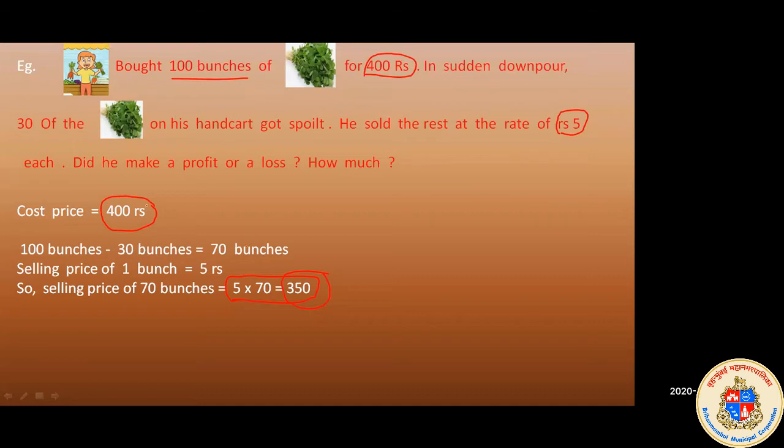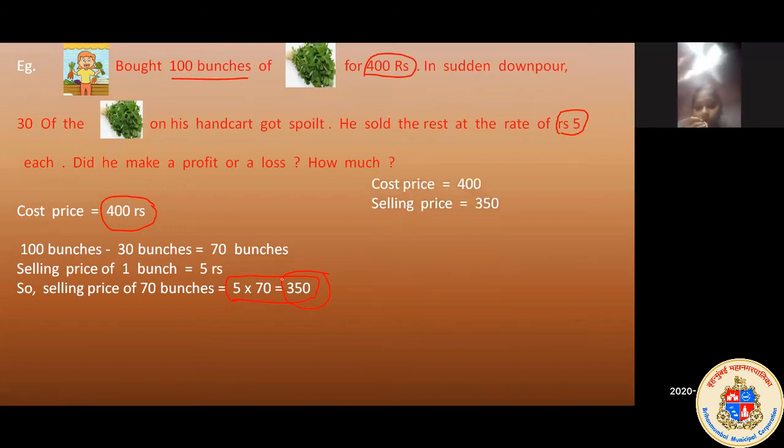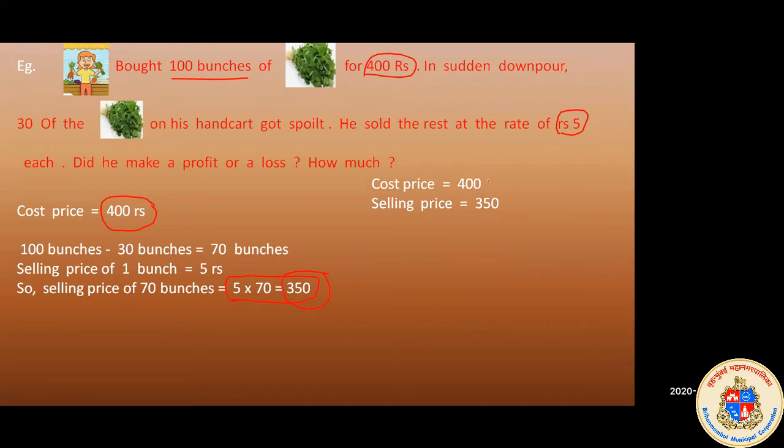It is a loss because the vegetable seller has spent more. The cost price is greater than the selling price. See here, you can clearly see cost price is 400, selling price is 350. So obviously it is a loss.